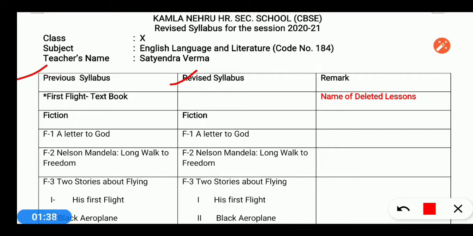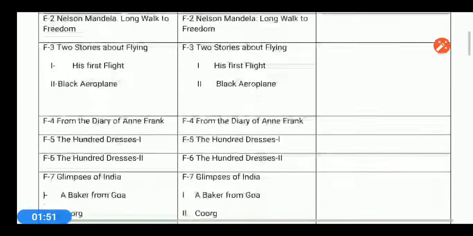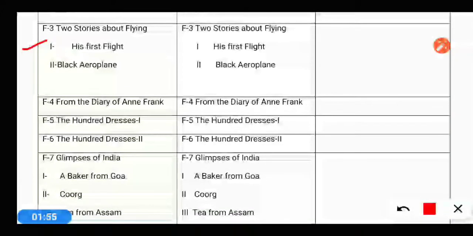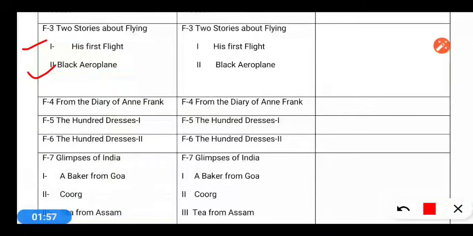See, first lesson, A Letter to God, it is the same. Second lesson, Nelson Mandela: Long Walk to Freedom, that is also the same, no changes there. Chapter number three, that is also the same, where there are two parts: first one is First Flight and second one is Black Aeroplane. Chapter number 4, I am talking about fiction first.